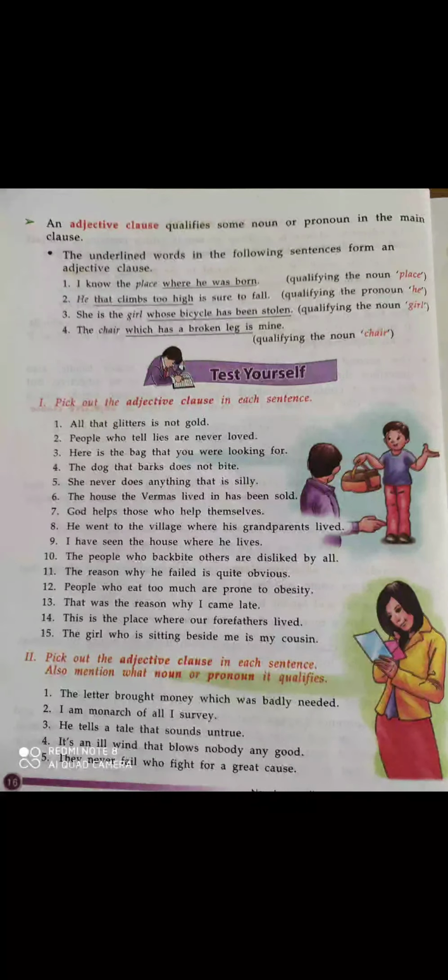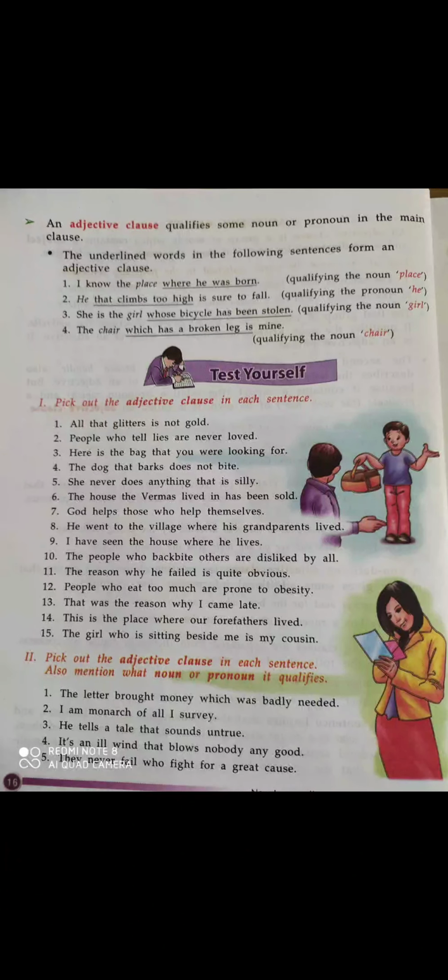Okay, and the whole group of words says something about a noun, so it is an adjective. So adjective and clause both together are called an adjective clause. Now the third one, she is the girl whose bicycle has been stolen. So whose bicycle has been stolen, this group of words says something about the noun girl.